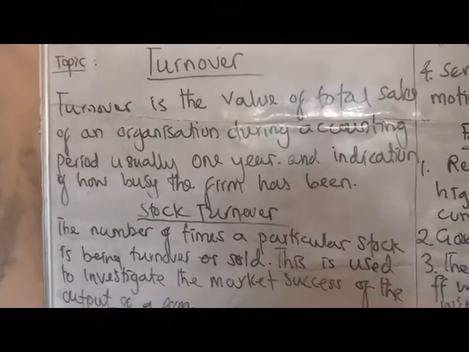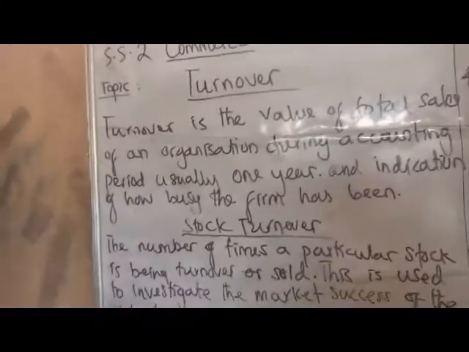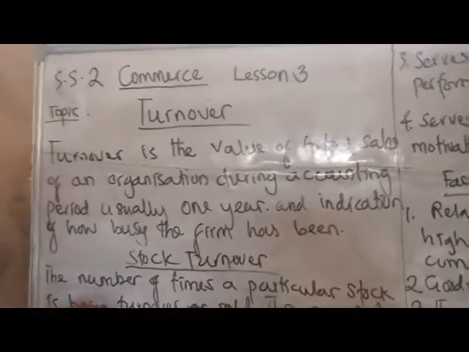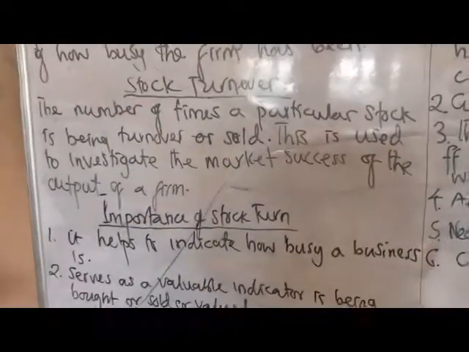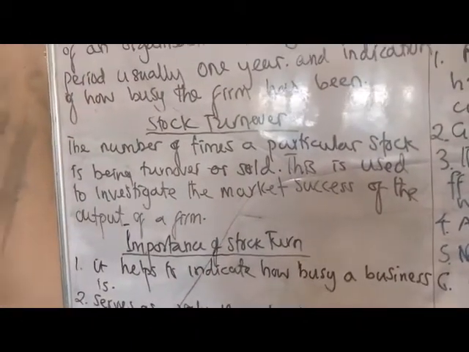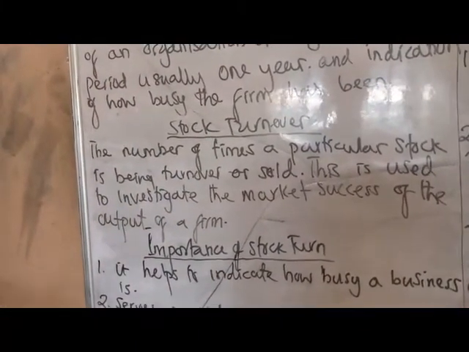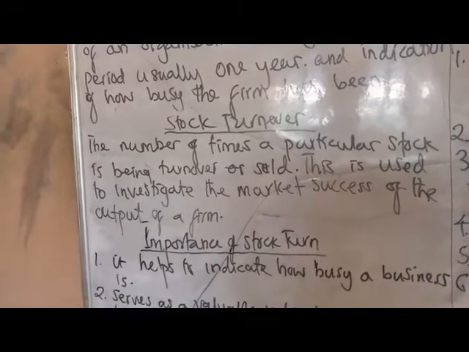The number of times the average stock is turned over is known as stock turnover. Definitely, it tells you the number of times customers patronize a particular business.